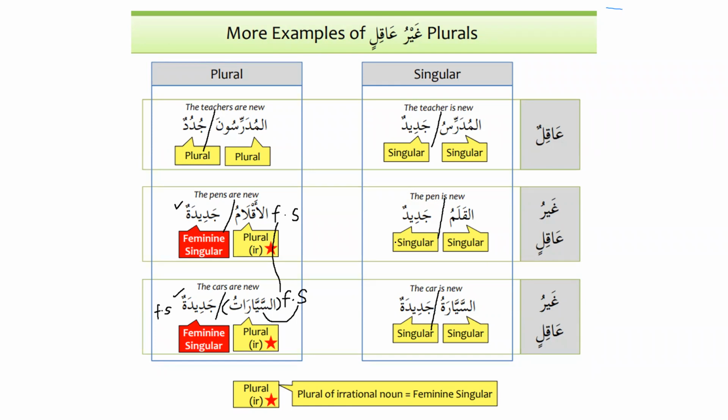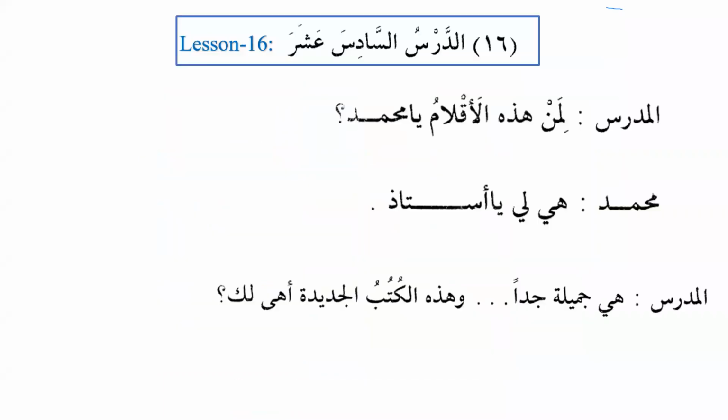All right, so Ad-Darsu As-Sadis Ashara, lesson number 16. It will become feminine. So whenever we have the plural of the irrational, it becomes singular feminine. It becomes what? Singular feminine. It's not only for writing, it's the rule of the Arabic language. Whenever we have the plural of irrational, that becomes singular feminine.